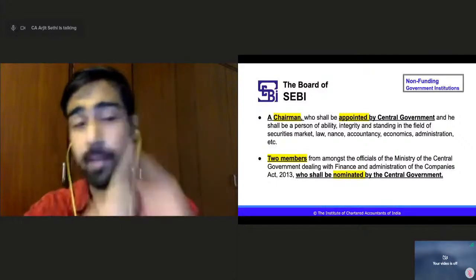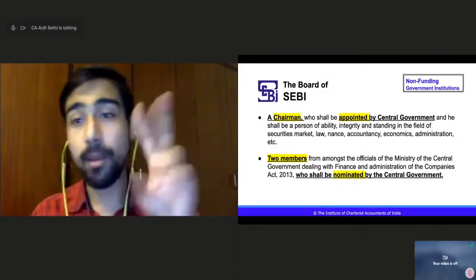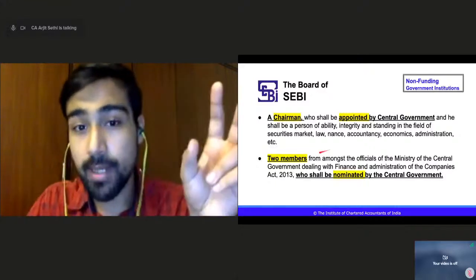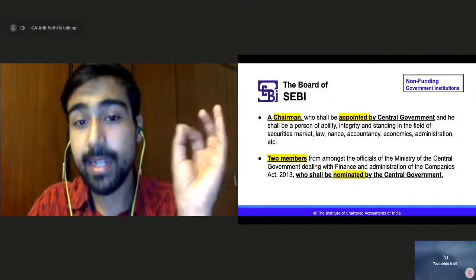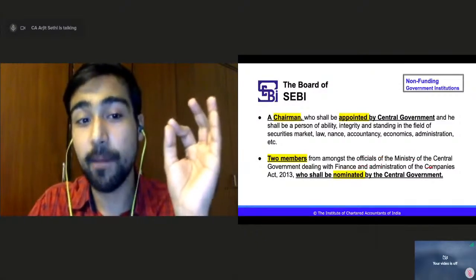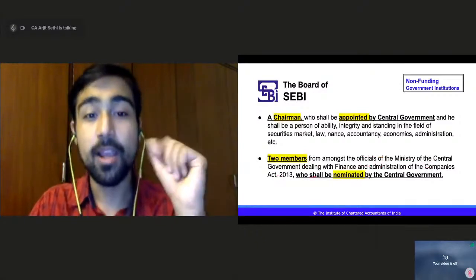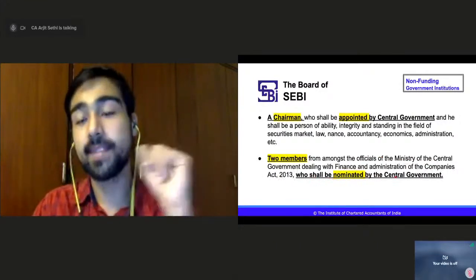The head is the chairman. Second are two members from amongst the officials of the Ministry of Central Government dealing with finance and administration of the Companies Act 2013, who shall be nominated by the central government.